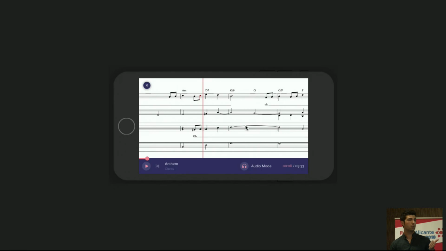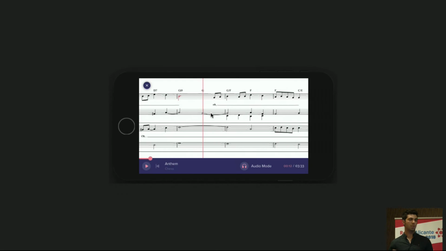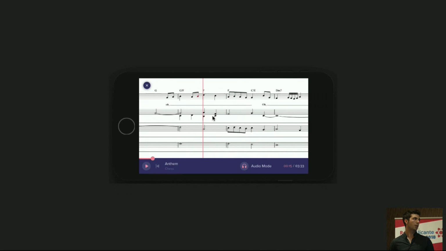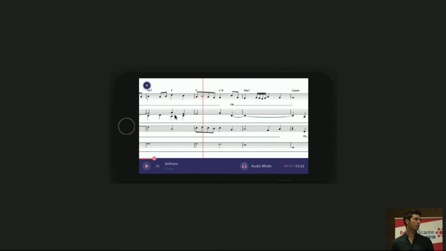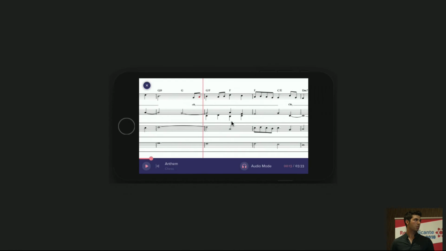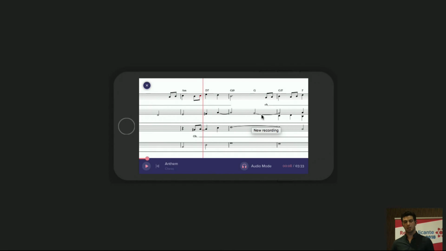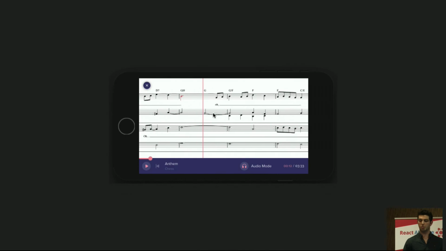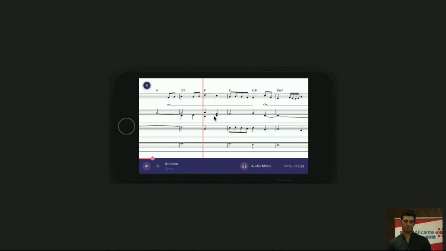So this GIF illustrates what we want to achieve when it comes to seeking through the score. When we are paused, we want to be able to slide through the score and move it to the left or right. And then as soon as we play back again, it should be seeked to the new timestamp.